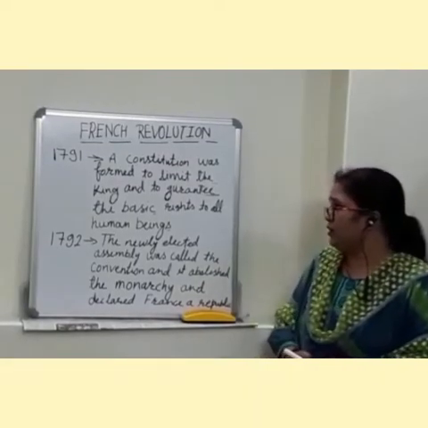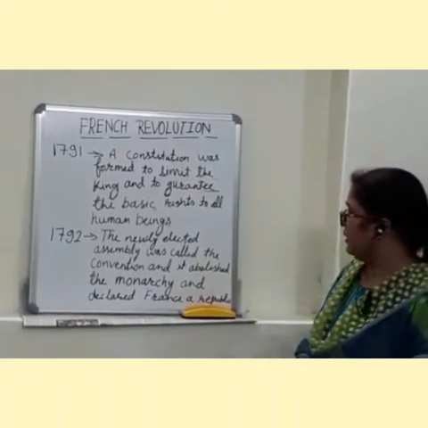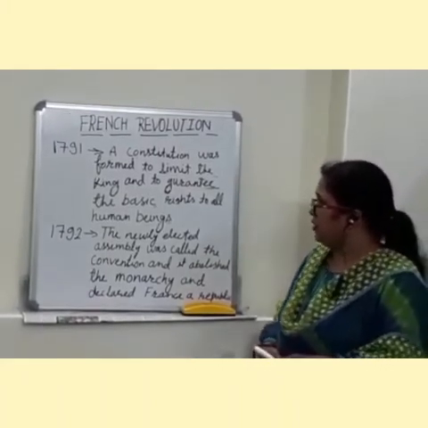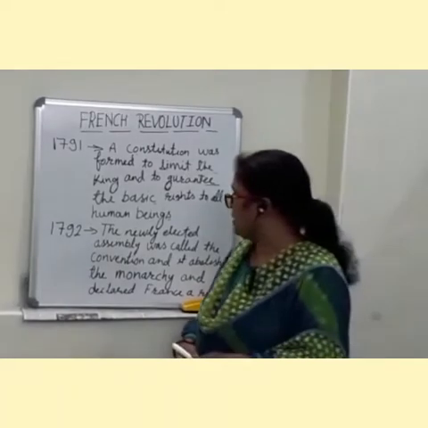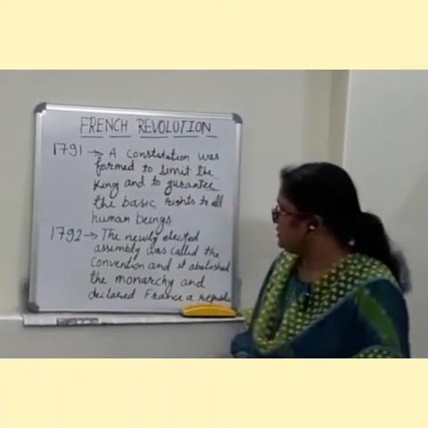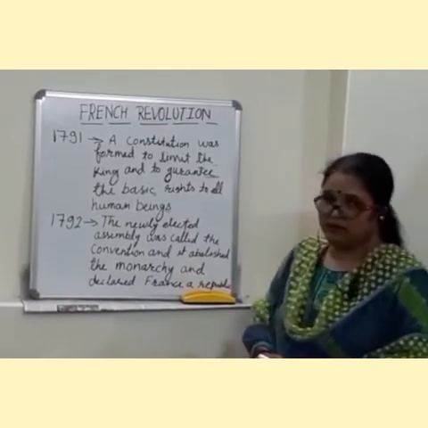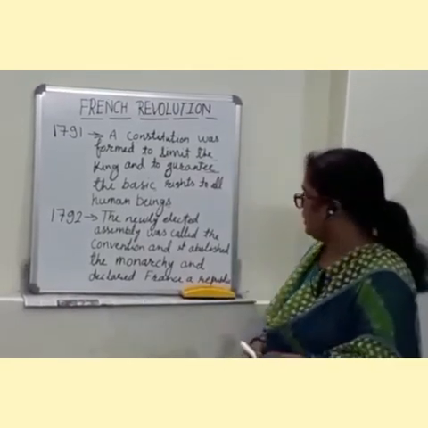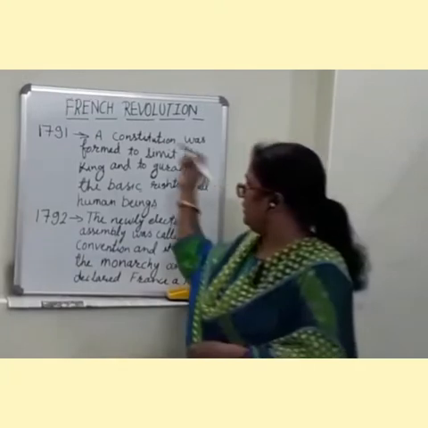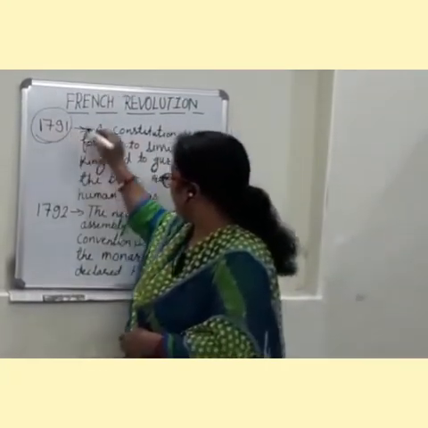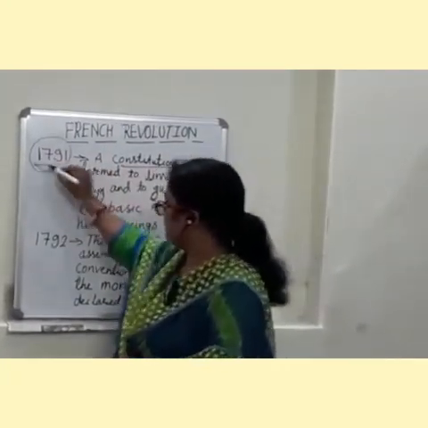Because the demands made by the third state were not accepted in the State General, the third state walked out of that assembly and gathered at the tennis court at Versailles, and they made a constitution in 1791.